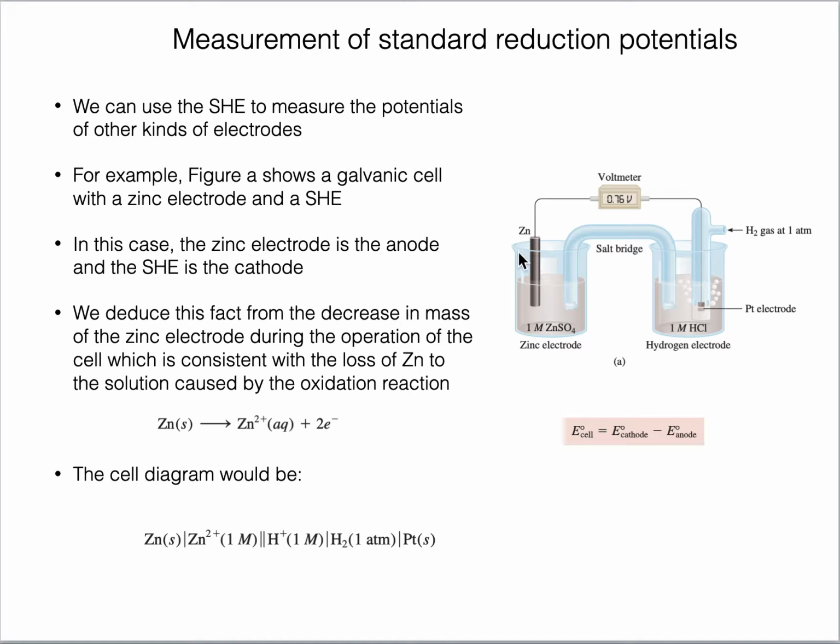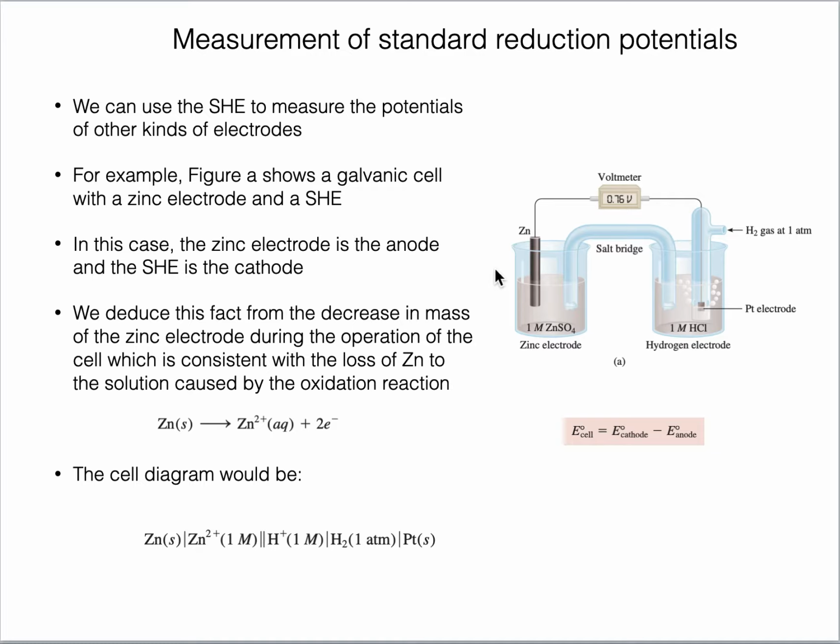But before we go into details, I would like to add here that this formula for E cell, which is equal to E cathode minus E anode, here these values E cathode and E anode are given in the form of reduction potentials, standard reduction potentials. So using this formula, we can find out the absolute standard reduction potentials, either E cathode or E anode, but these are in the form of reduction potential.